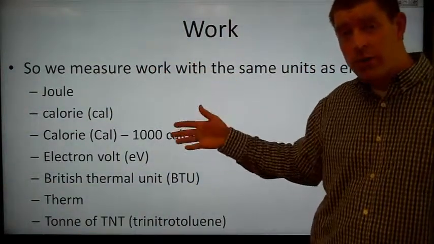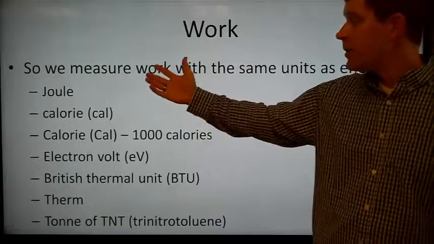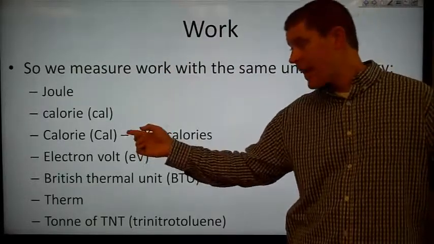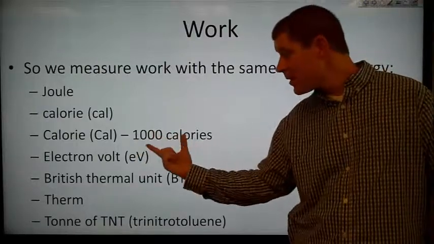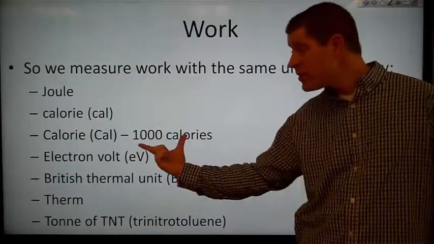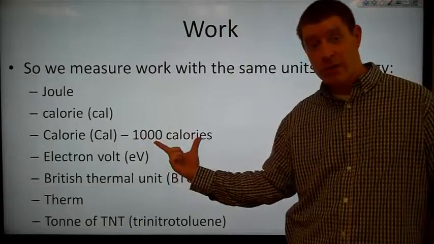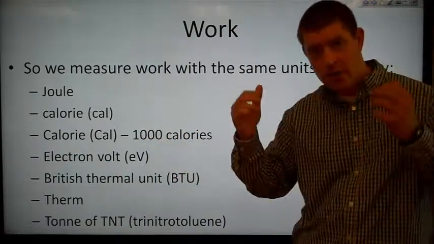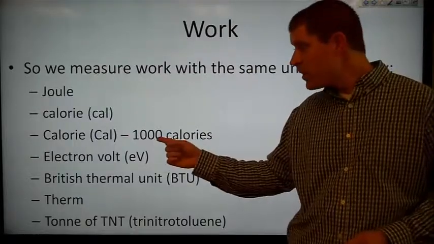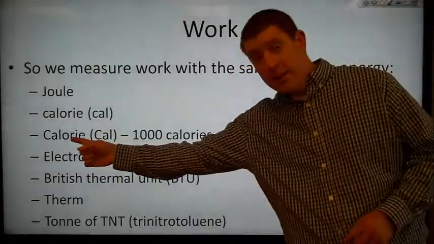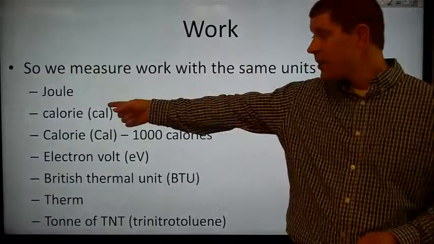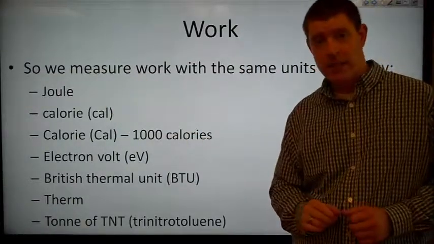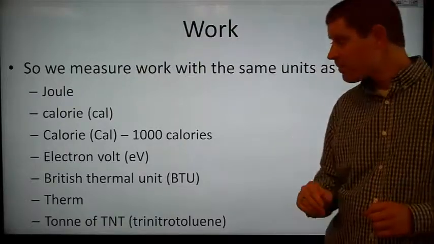We have a few different units that we may measure energy in. In science, we generally use joules. We may use calories or capital calories. This capital Calorie is really 1,000 calories. So this is the calorie that's listed on food products. So if you open up a Snickers bar, let's say, and it says it's 200 calories, that's really 200 of these capital C Calories. It's really 200,000 lowercase c calories. That's a lot of energy.